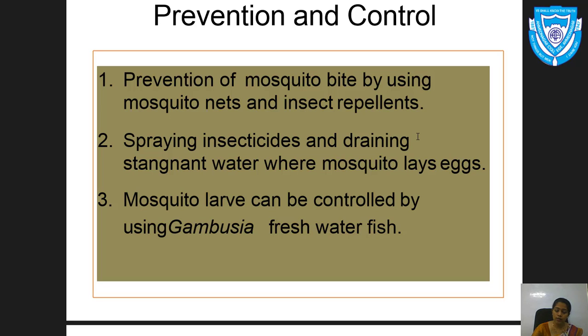And the third one is that mosquito larvae can be controlled by using Gambusia freshwater fish, which acts as a biocontrol agent. This fish is used to control the mosquito larvae. This is all about the prevention and control measures of malaria. Okay, this is all about malaria.